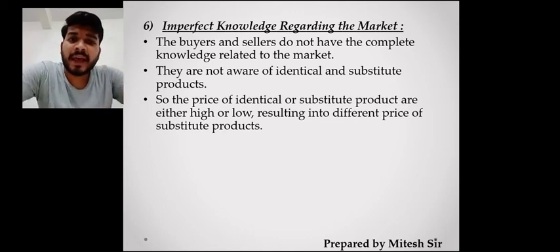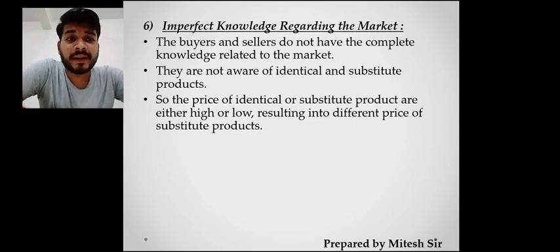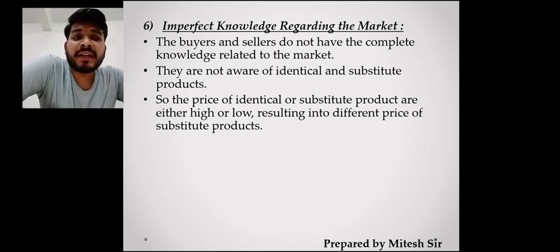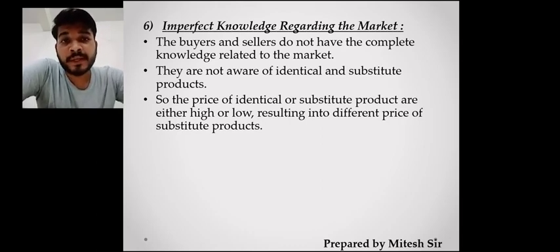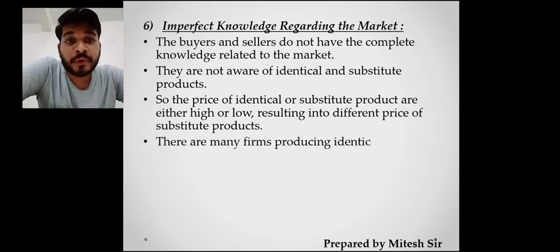So as and when we find that products are identical, they can become substitutes of each other, and there the price can see high and low changes. So you find that different prices, different substitute goods are available, so you should know whether this is having a good quality or not. The seller should be knowing as well as the buyer should also know that this is a substitute product, not the main product which I want.